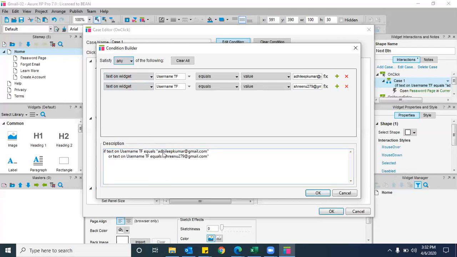If I enter either dilipkumar@gmail.com or Srinu279@gmail.com, then it goes to the next page. Is that clear? Yeah. Then, to change this, I have an issue here.